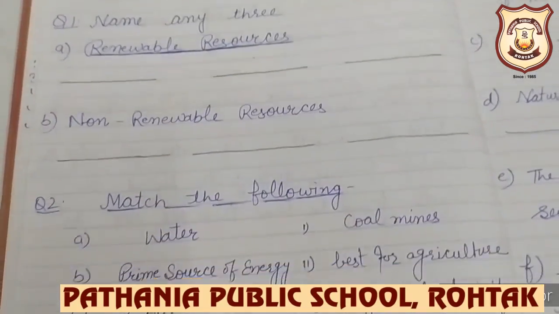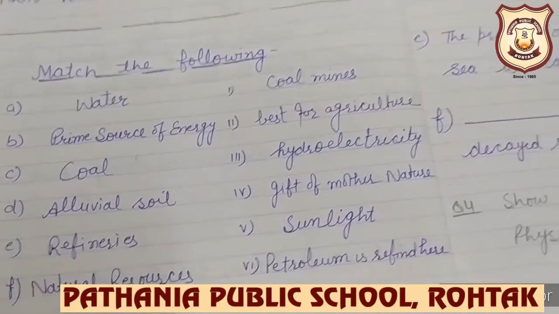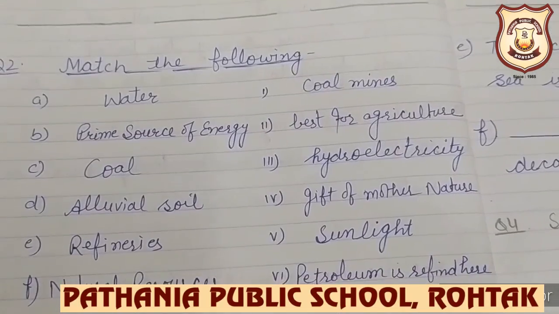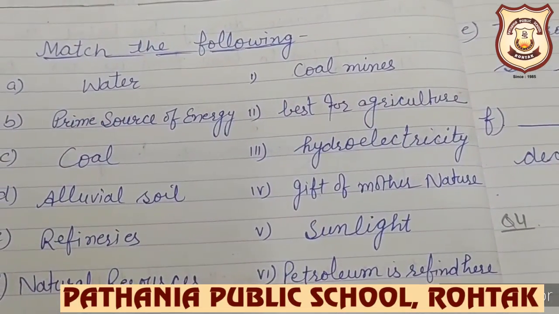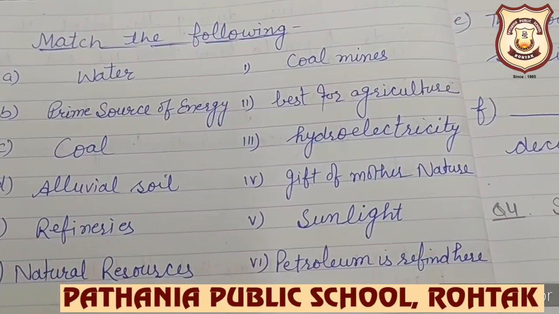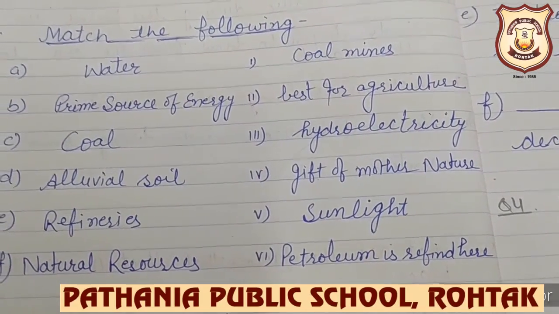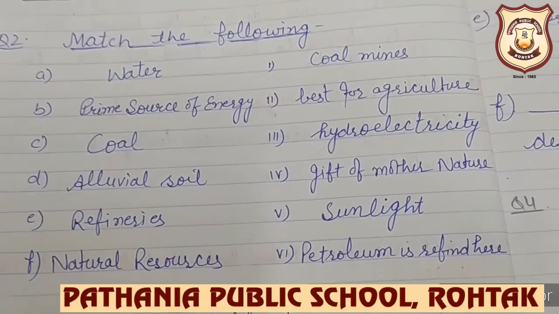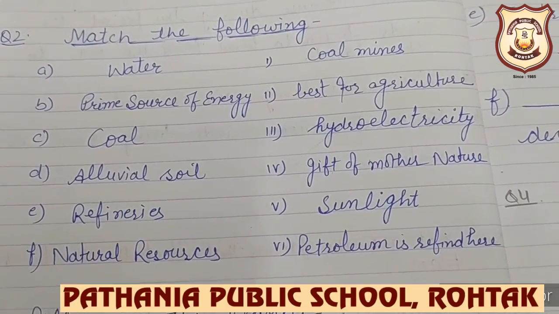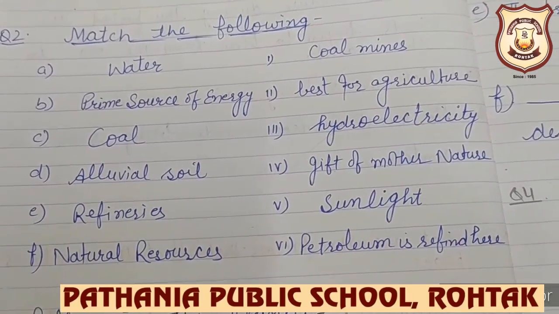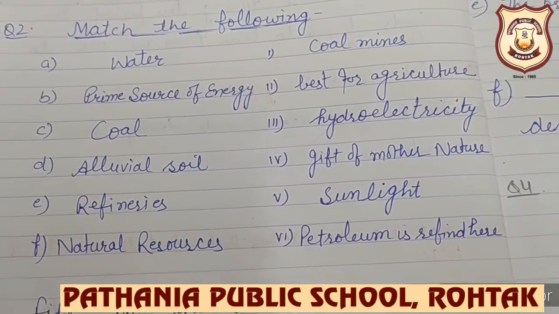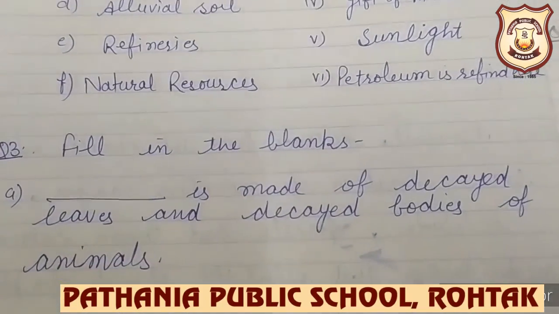Okay children, now next is match the following. At first, water. You just see coal mines, best for agriculture, hydroelectricity, gift of Mother Nature, sunlight. You have to read all the words and match accordingly.